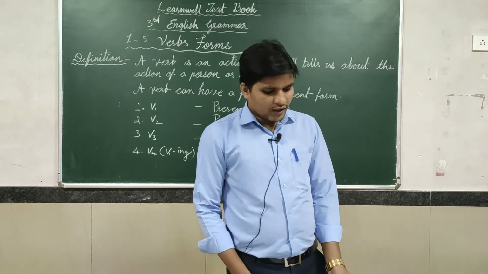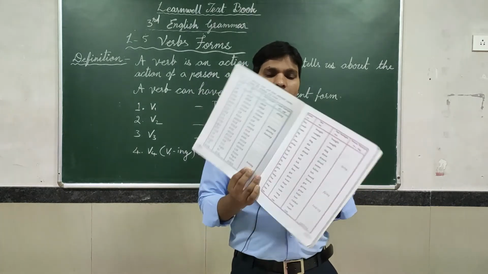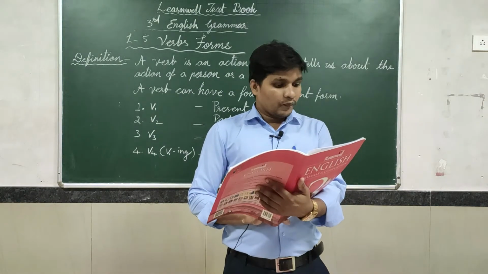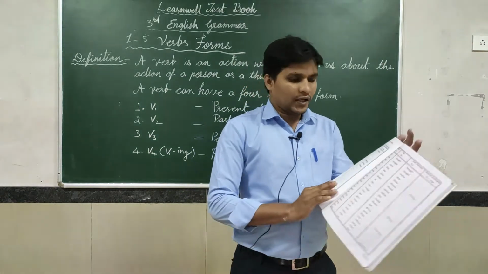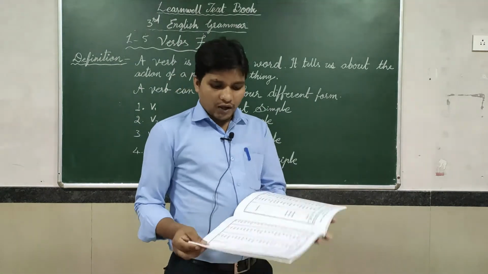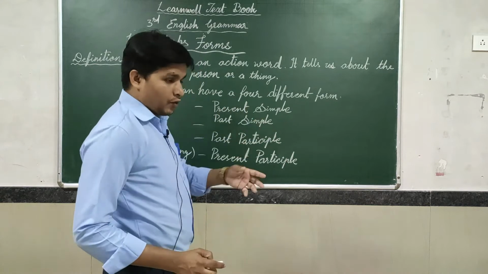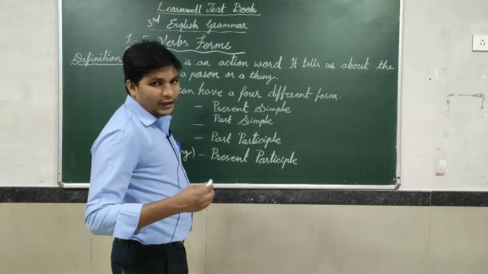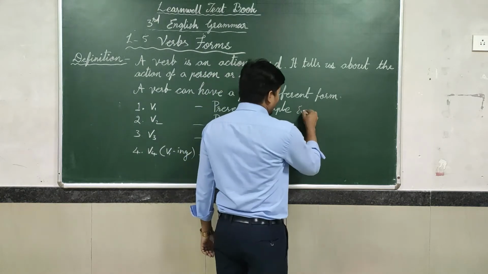So then after, it has been given for you, you have to read this. Page number 40, got it? It has given V1, V2, V3 already, but you have to write V4. So simply I am just explaining sentence-wise. V1 means present simple. Just like, one example also you can write it here.